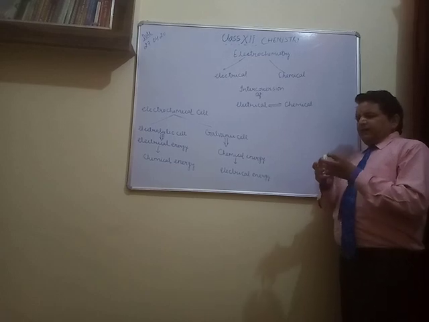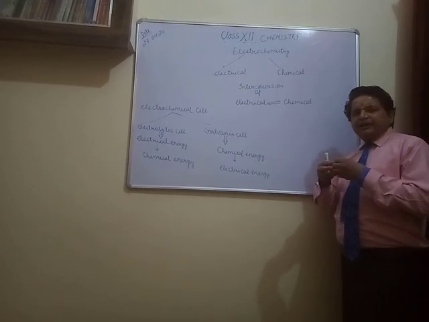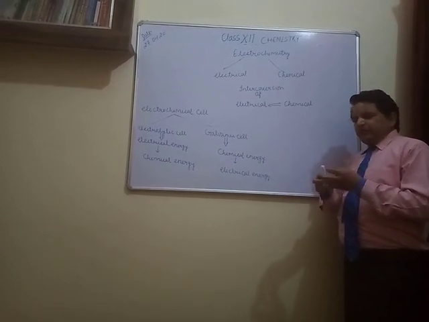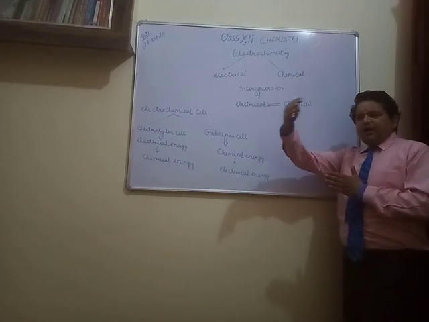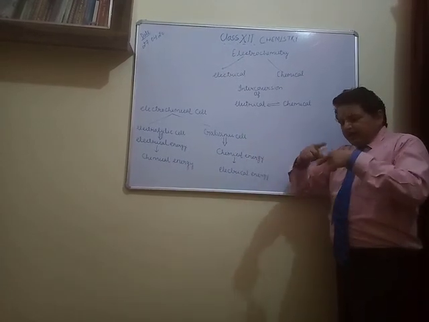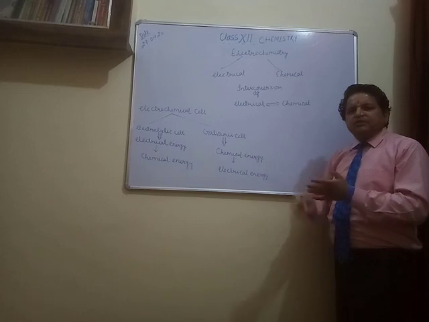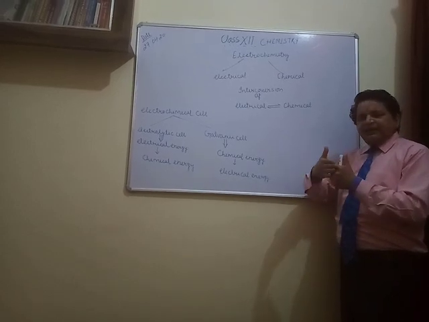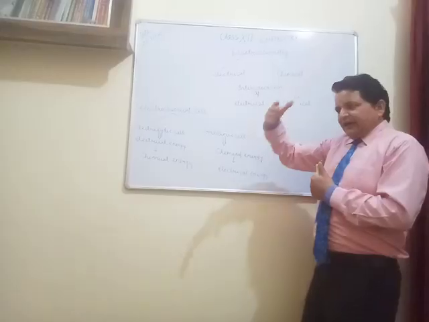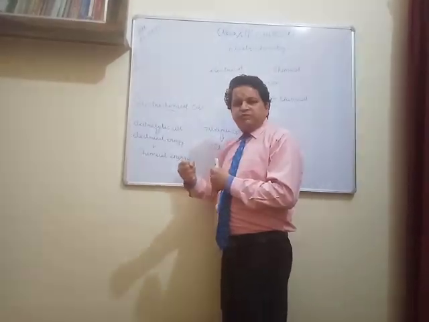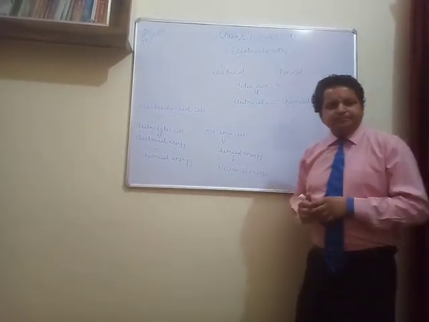Similarly, the electrolysis process we studied in junior class, where we studied that when electricity is passed in an electrolytic solution, it breaks down into its ions. That is concerned with electrical energy into chemical energy. In our homes nowadays we are using an inverter.